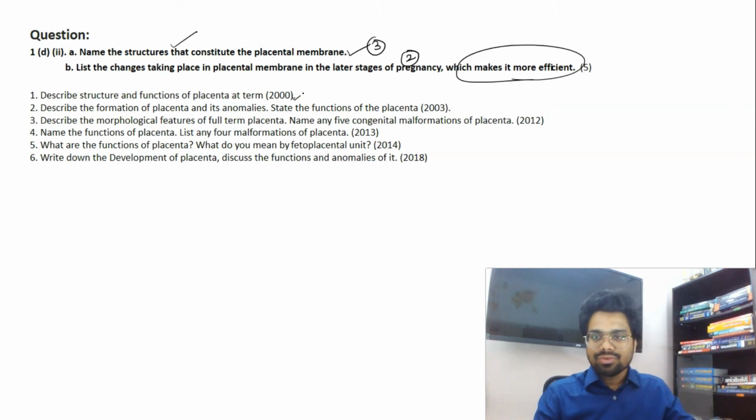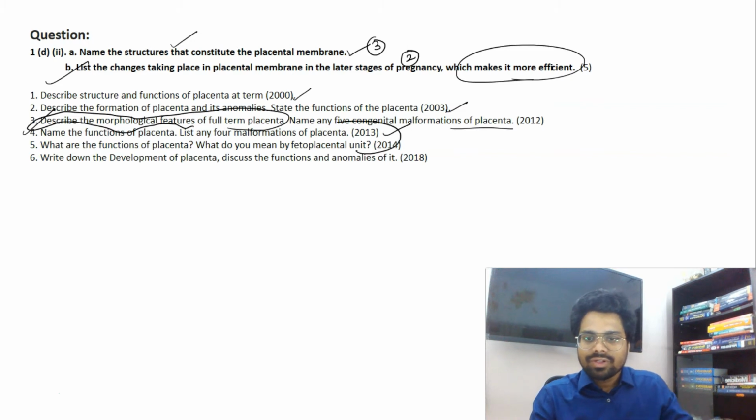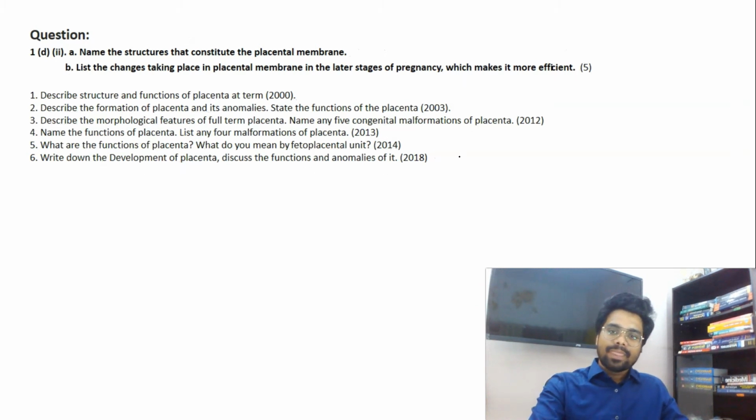There are similar questions in 2000. Describe the structure and function of placenta, formation of placenta, functions, morphological features of full term placenta. So if you know this, you can happily answer the changes which happen here. Congenital malformations of placenta. What is fetoplacental unit or placental membrane? What are the functions? Developmental stages, functions, anomalies. See, like I said, from biochemistry the dictum question is jaundice. From embryology, most of the time the examiner is fond of asking questions from placenta. So please be thorough with the placental part.